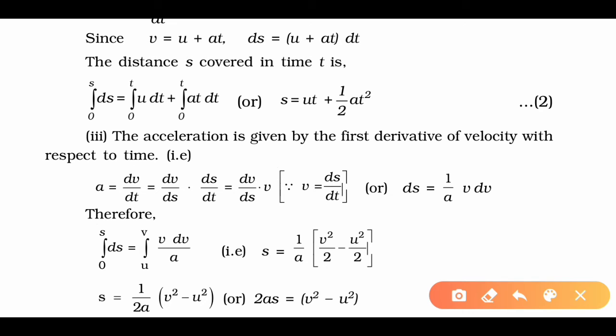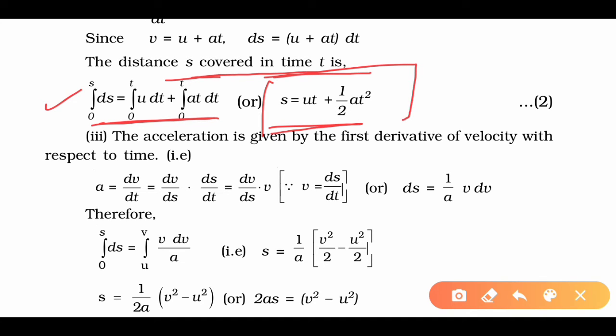Now see this equation. We said that the body covered displacement s in time interval t, so we put the limits in this equation, 0 to s and 0 to t time interval. So after integrating we will get the final equation s equals ut plus half at square, and this one is denoted by second. Okay, now we'll talk about the third equation.